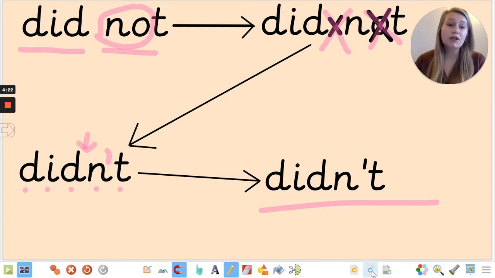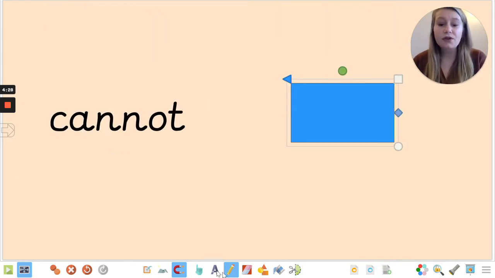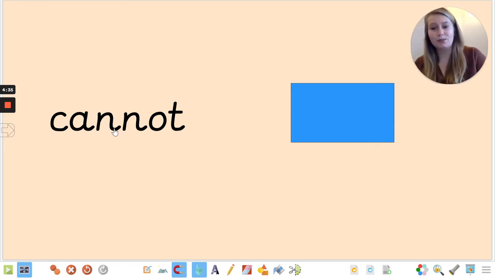So let's have a look at a few other ones that don't always follow the rules exactly and that could be a little bit complicated. Here we've got the word cannot. Now cannot I think is a tricky one because we sort of expect cannot to be two separate words, but it is one word altogether. So on your paper I would like you to write, please, the contracted form of cannot. What do you think that might be? Pause the video now and have a go.